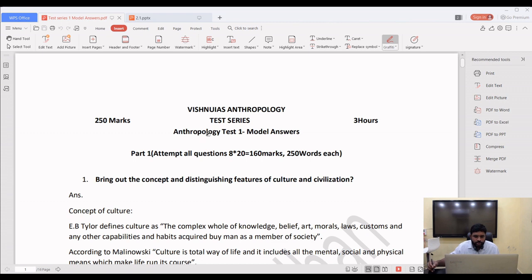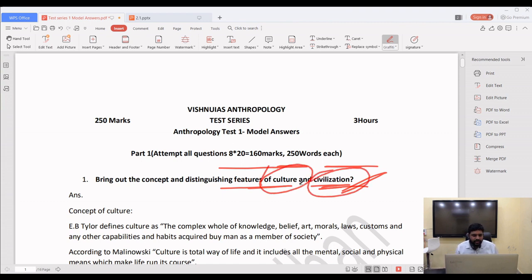So coming to the first question which I asked: bring about the concept and distinguishing features of culture and civilization. So how should the answer be? Most of the students will get confused. So they will write first what is culture, what is civilization, finished, done.